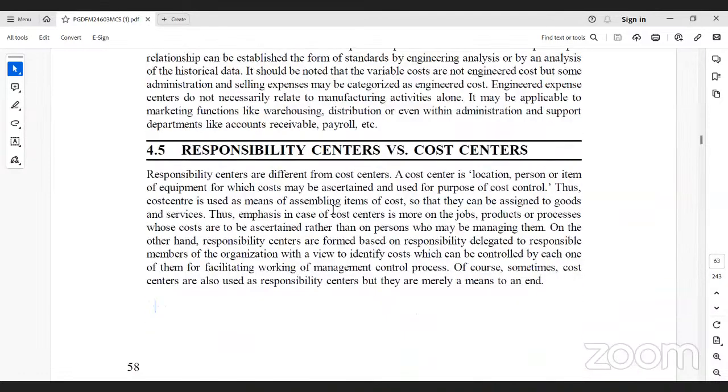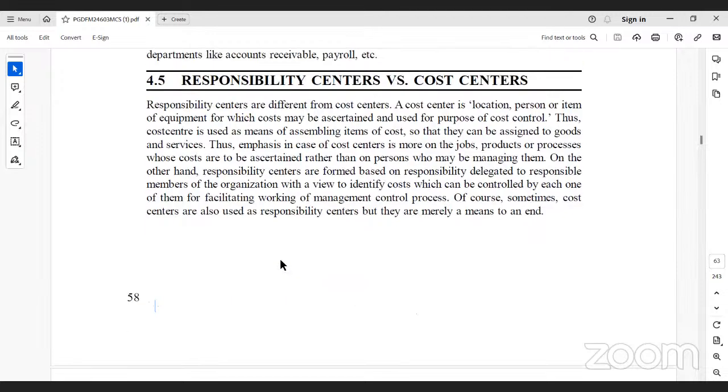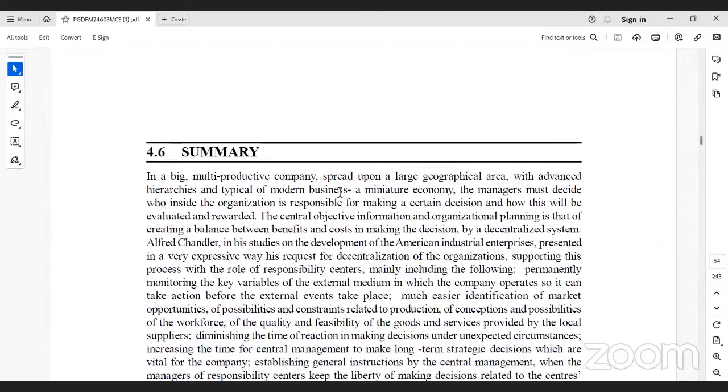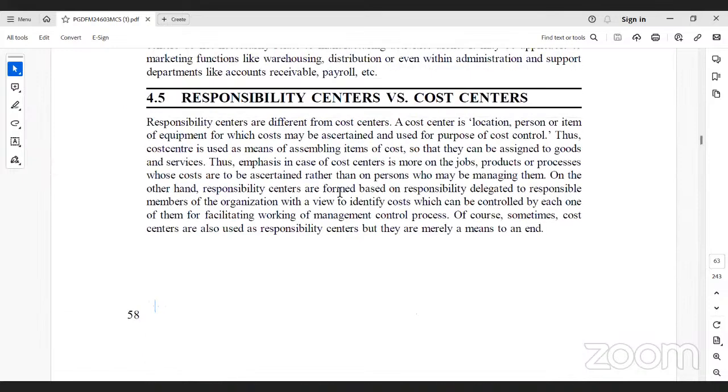So there is a difference between responsibility center and cost center. We can expect a question in the examination on responsibility center versus cost center, right? Cost centers are definitely different from profit centers. A cost center is a location, person, or item of equipment for which the cost may be ascertained and used for the purpose of cost control. So there is a difference between cost center and profit center; they serve two different purposes.